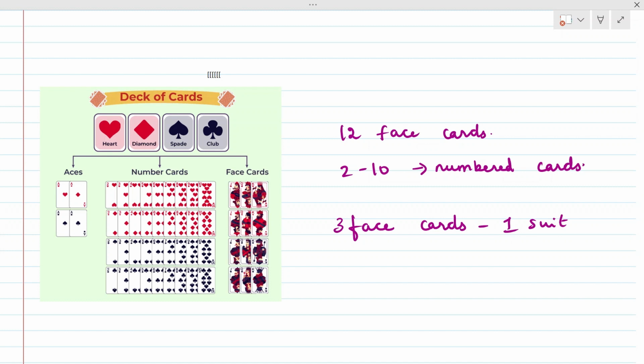So we have 52 cards, and in that 52 we have 4 suits. Each suit will have 13 cards each. The cards are 1 ace, 3 face cards, that is king, queen and jack, and the numbered cards 2 to 10. Each suit will have all this.